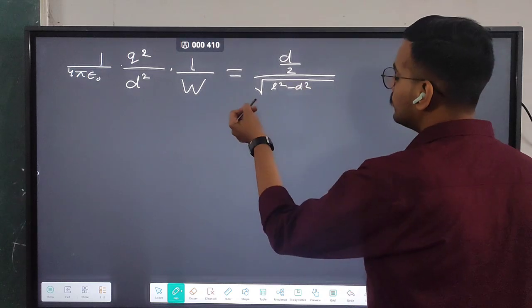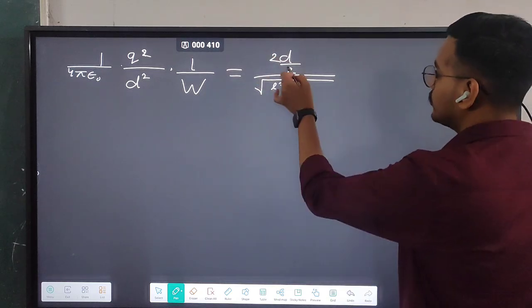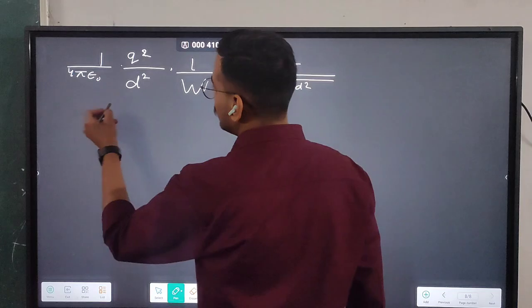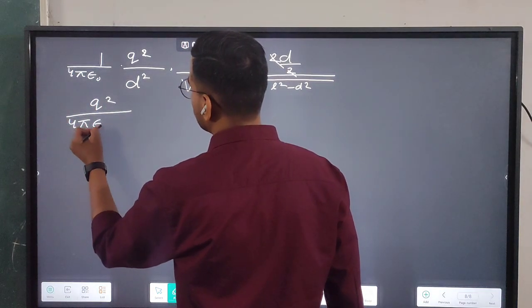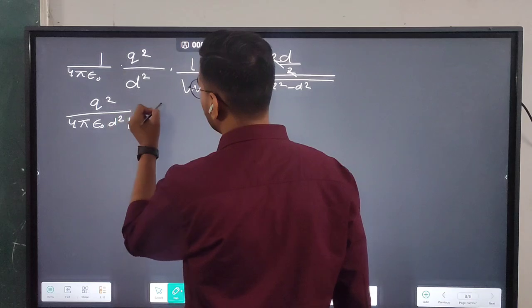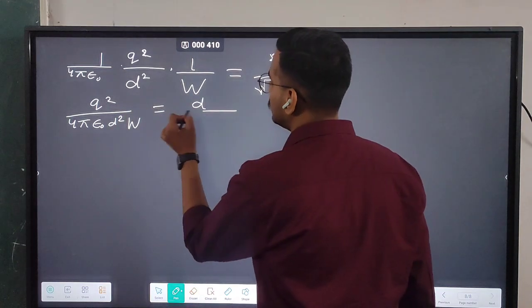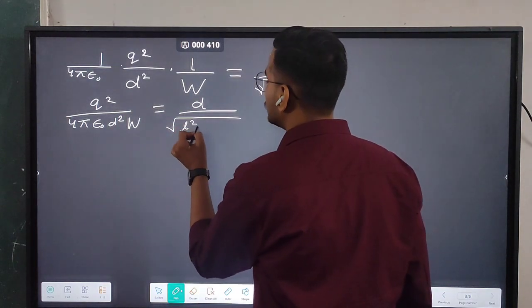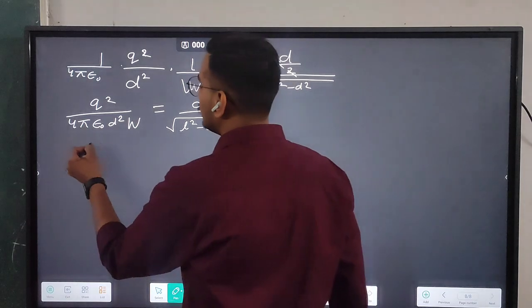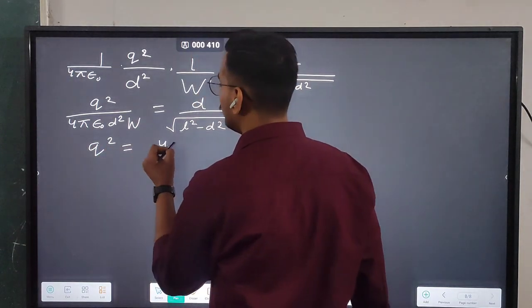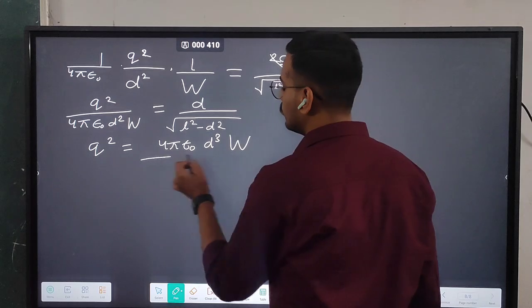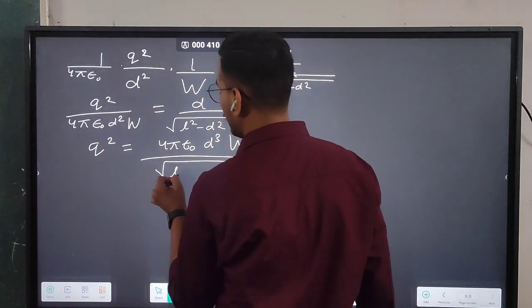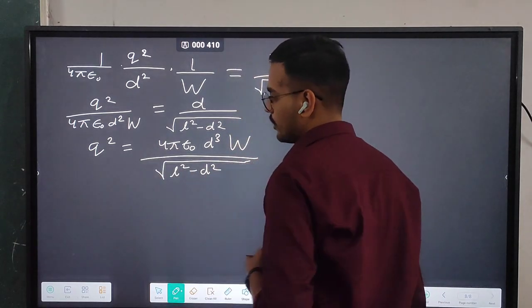Take this 4 out, it will be 2, and the 2s cancel. So it will be Q square by 4 pi epsilon naught D square W equals D by root L square minus D square. The value of Q square will be 4 pi epsilon naught D cube W by root L square minus D square.